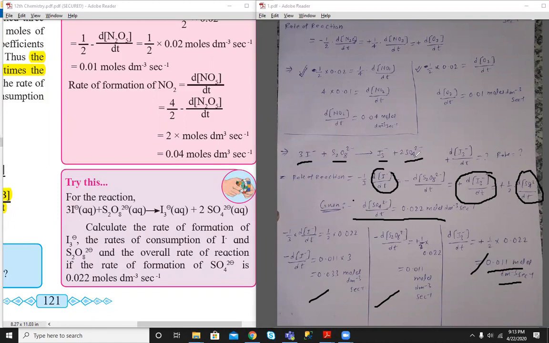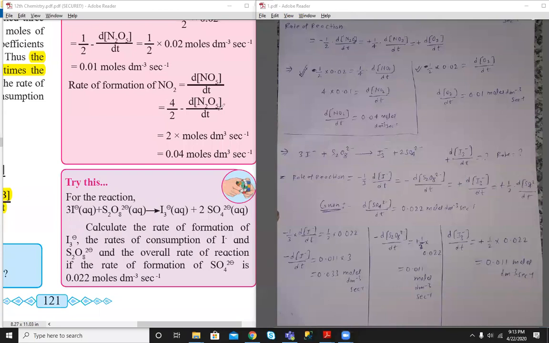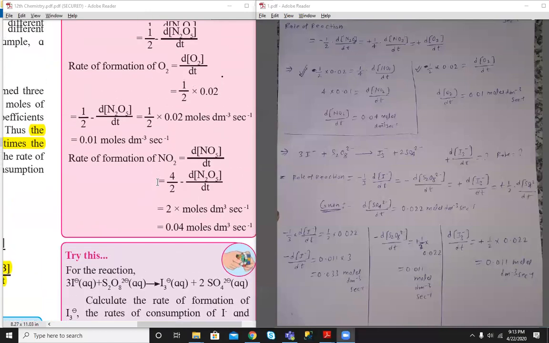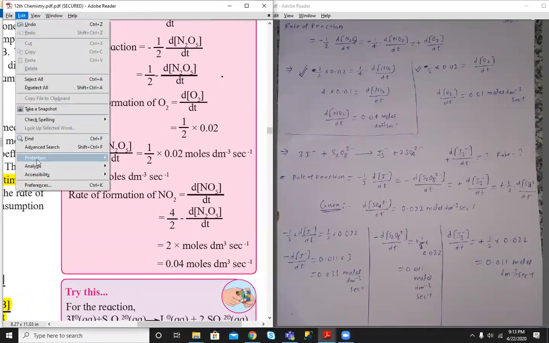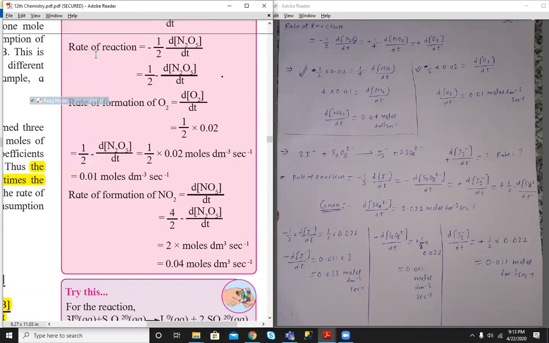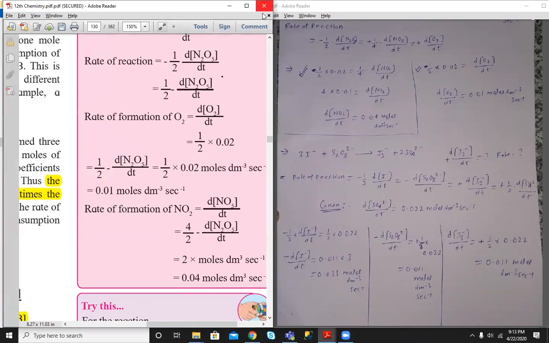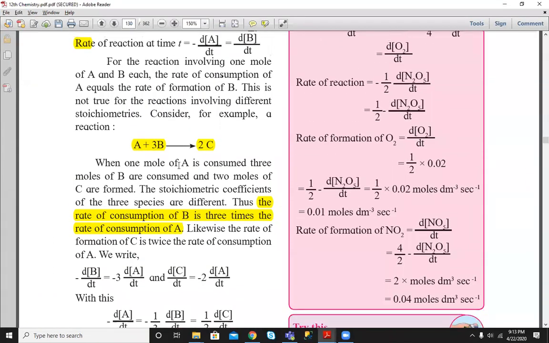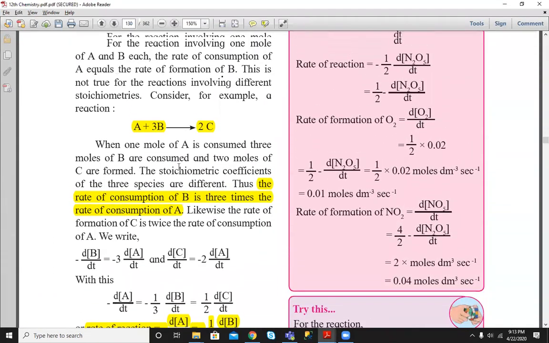So in this problem, one value for the rate of formation is given, and then we find the rate with respect to each term, and then the overall rate. So this is a 3 marks question. In this way, we have covered the rate of reaction topic. What is rate of reaction? We have seen average rate, instantaneous rate, and problems based on rate of reaction.